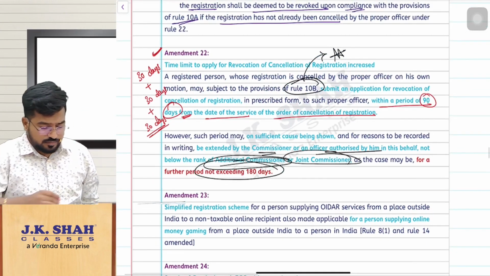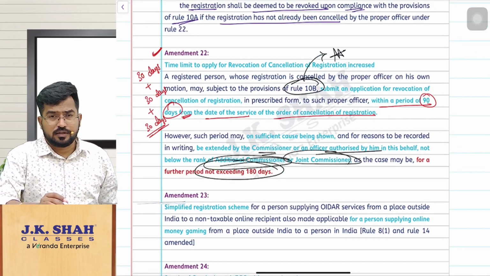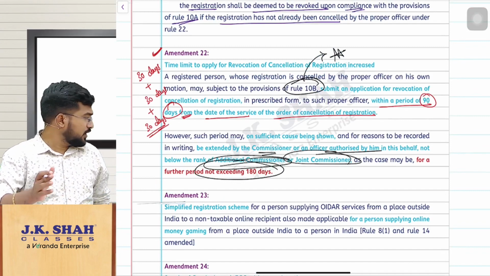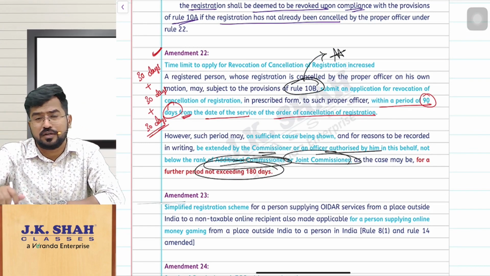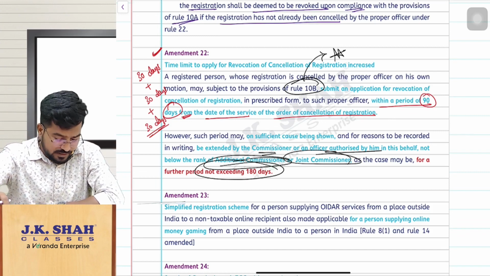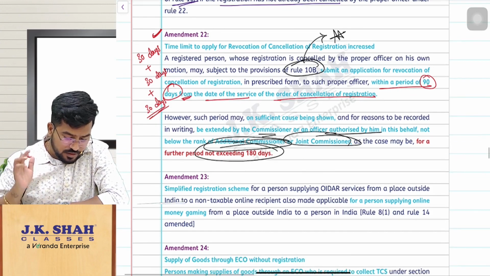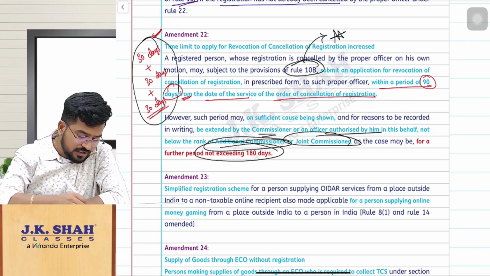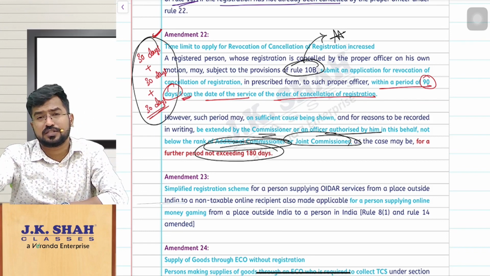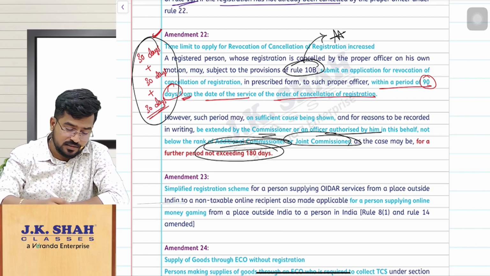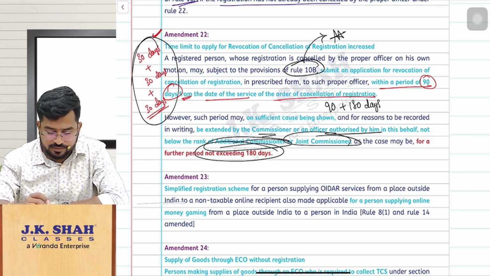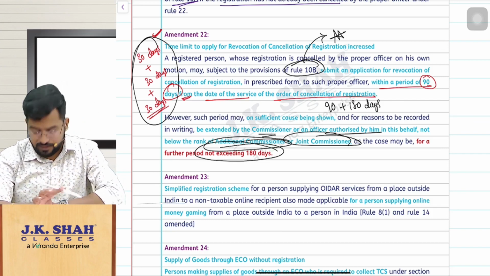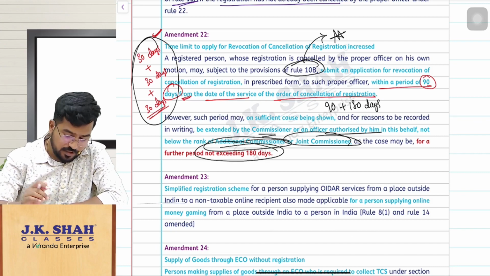So please remember, revocation of cancellation can be applied for within 90 days from the date of order of cancellation, and it can be condoned for another 180 days. So that is the story here, right? So that is amendment number 22. Earlier it was 30 days plus 30 days plus 30 days, but now it has changed. Now it is 90 days plus 180 days, we can say that way. So that is amendment number 22.